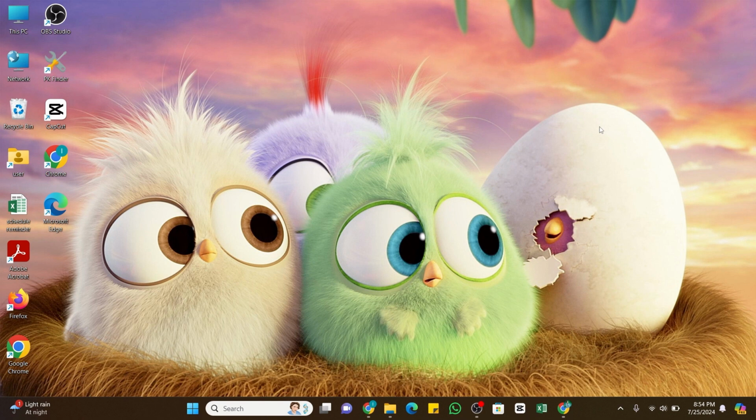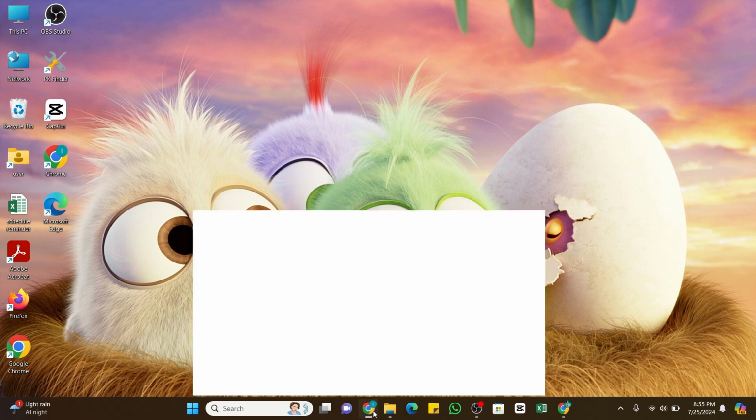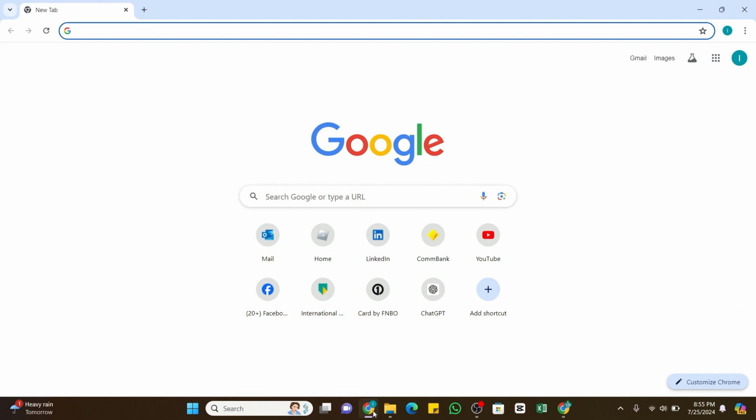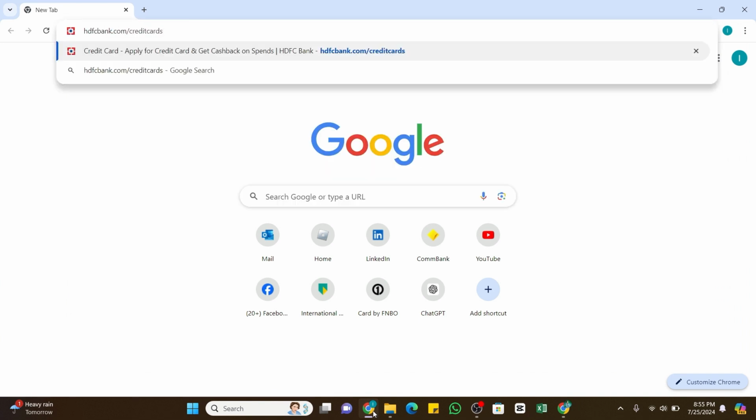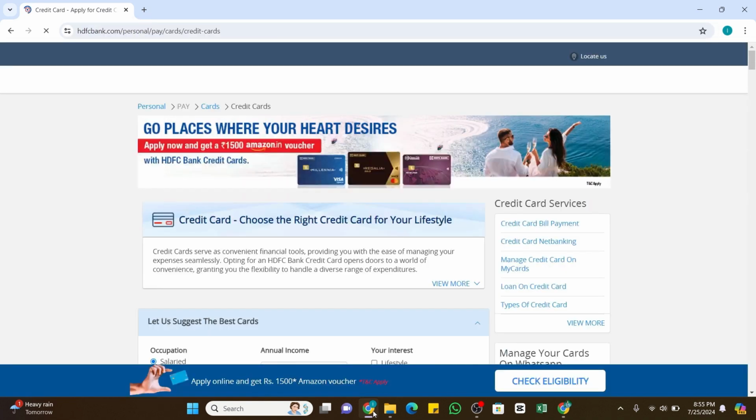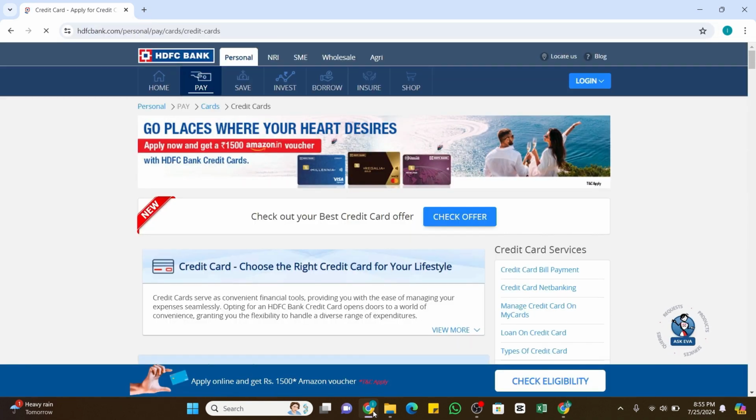In today's video, I'm going to show you how you can log into your HDFC Credit Card account. For that, you need to go to the official website of HDFC Bank. Simply open any web browser on your device first and in the search bar type hdfcbank.com/creditcards. Once you have entered this keyword, now press the enter button to search it. Within a while, you will be taken to the official website of HDFC Credit Card.